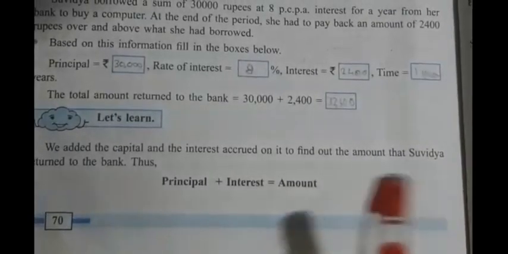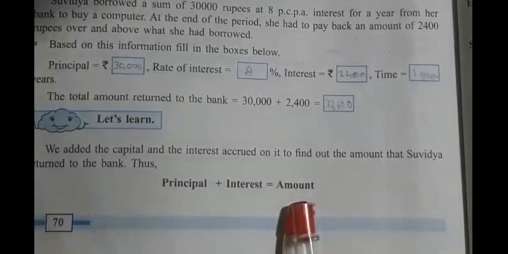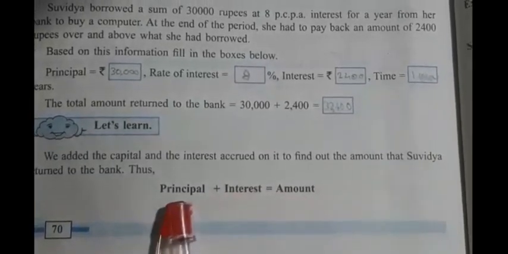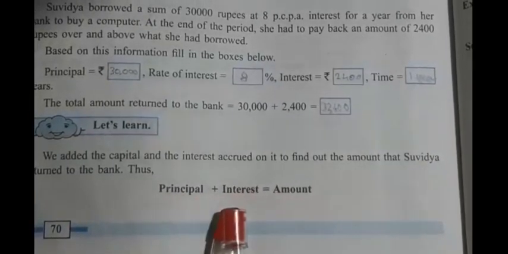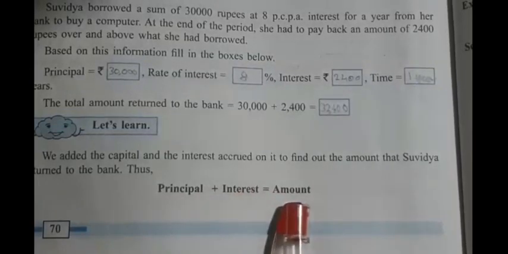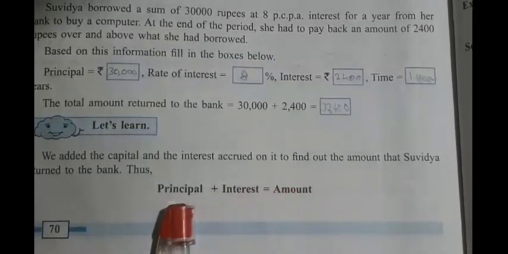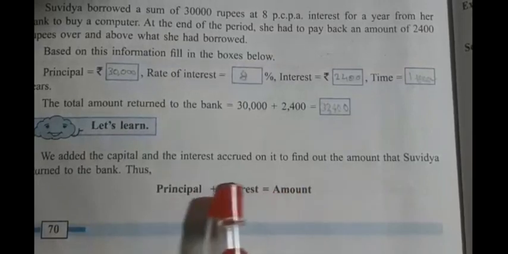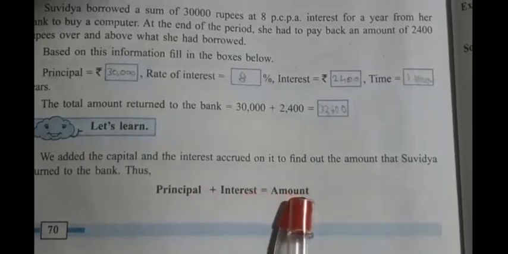Okay, and the next important thing we have learned in this lesson was the formula of amount. Yes, when do we get the total amount? When principal is added with interest, we get the amount. So children, always remember: principal plus interest is equal to amount.